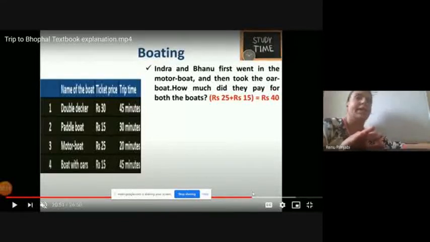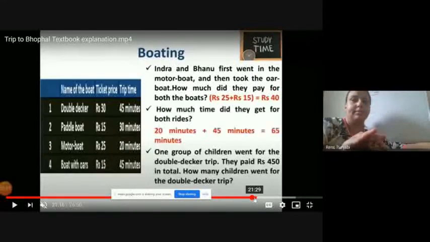Now let me explain first. Indira and Bhanu first went in the motor boat and then took the oar boat. The charges of the oar boat are 15 and the charges for the motor boat are 25. So how much do they have to pay for both the boats? 25 plus 15 is 40. 40. Yes.